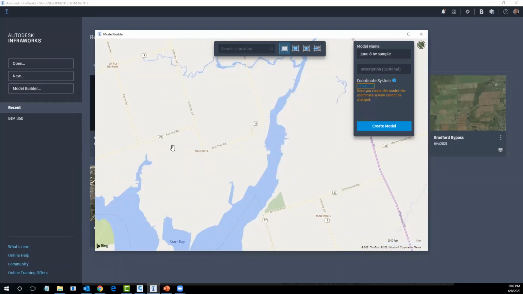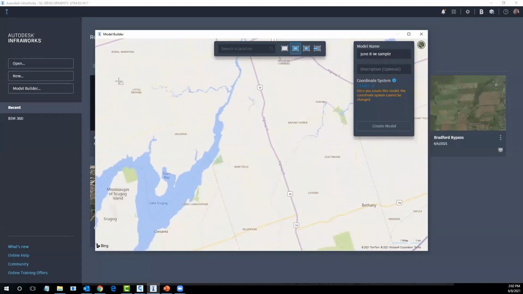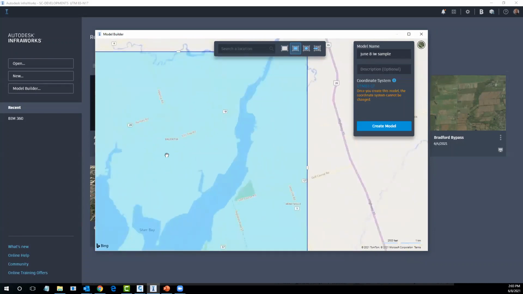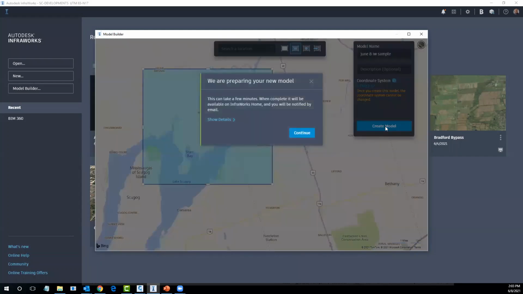And if you wanted to grab the area that we're going to work in, you can use the rectangle option. You can choose the location. You can see it tells you roughly what area you're in. If you wanted to stretch it or adjust it, controls are fairly similar to what we had in the past. You can then say create model, and you'll get that message that it's going to take a few minutes and you'll be notified. So that kind of covers the interface portion.